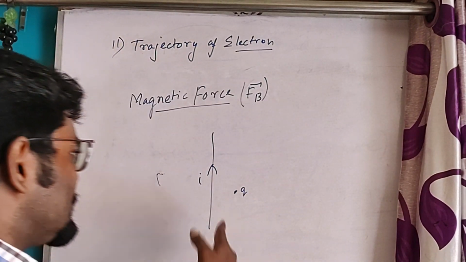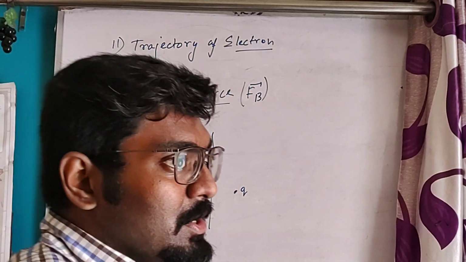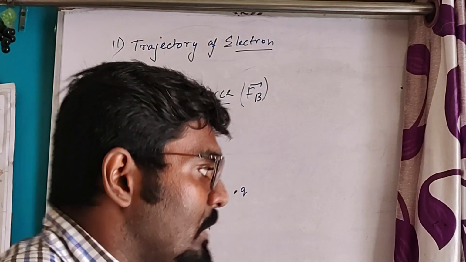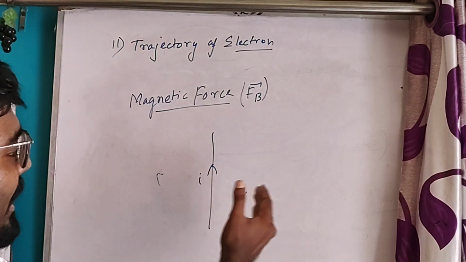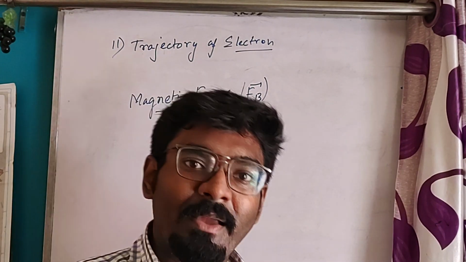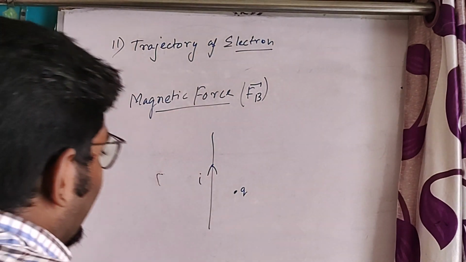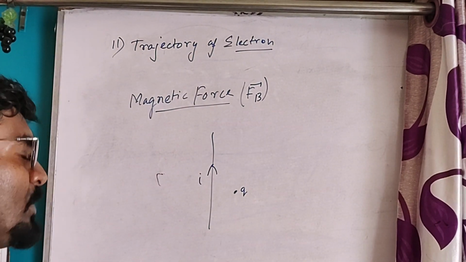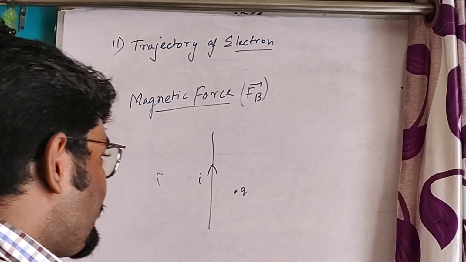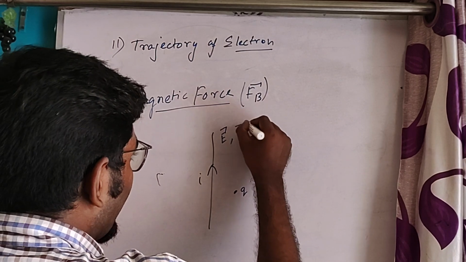It has an electric field because there is a charge particle. Along with it, it will produce a magnetic field because the charge is in motion. Moving charge will always produce a magnetic field. We all know that. So this current carrying conductor will produce electric field as well as magnetic field.